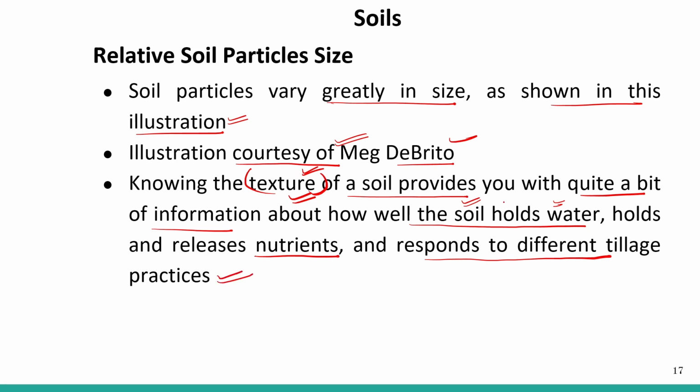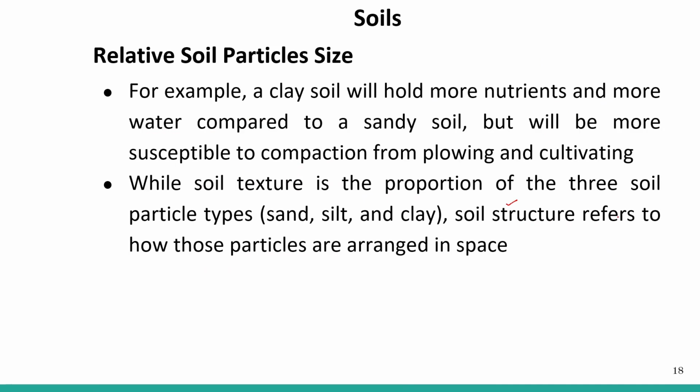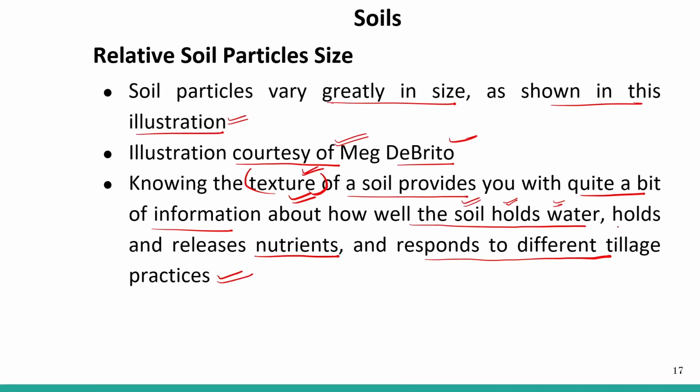So not only does it hold water, but it also holds and releases the nutrients. This is the ultimate thing that soil provides to the crop, that is, nutrients, right? And this nutrient availability is around the soil particles, and the soil particles depend upon which characteristic? Texture of the soil. So it is very important to study the texture of the soil.